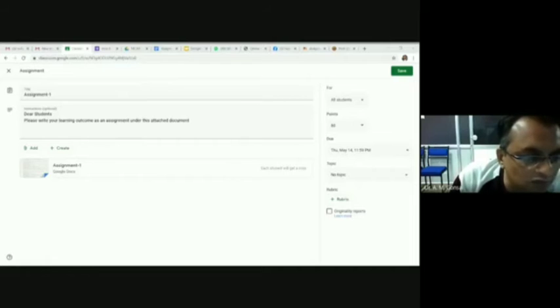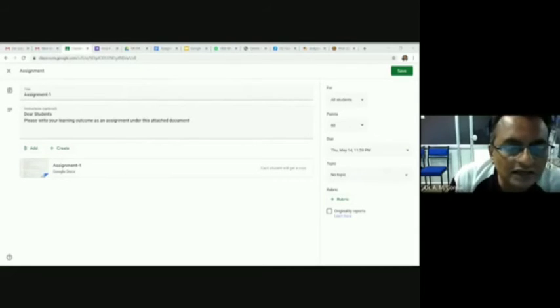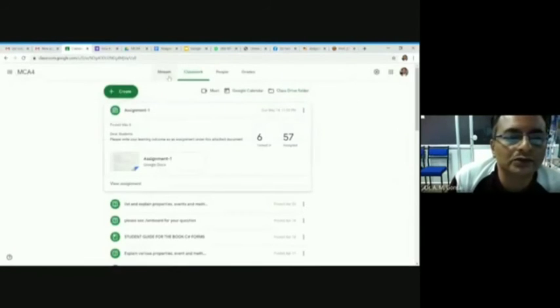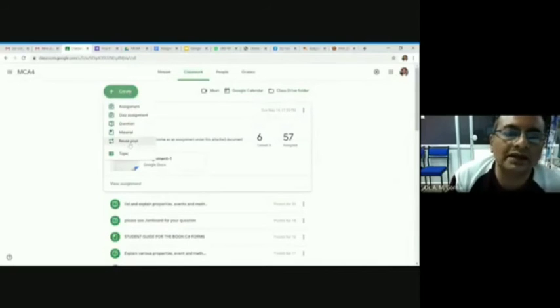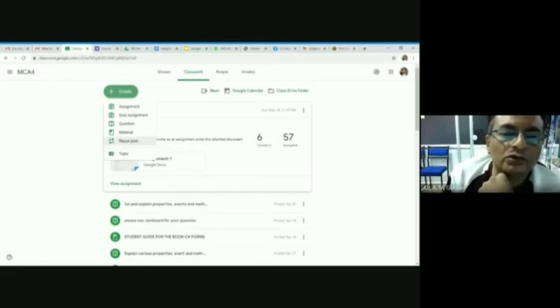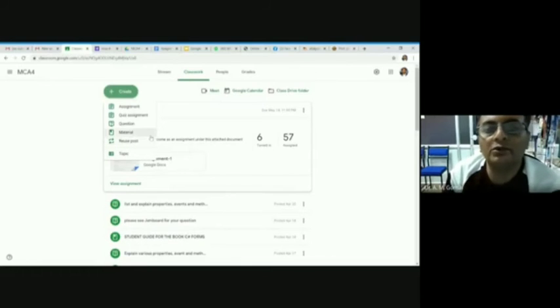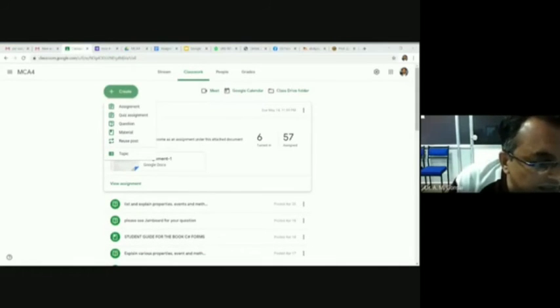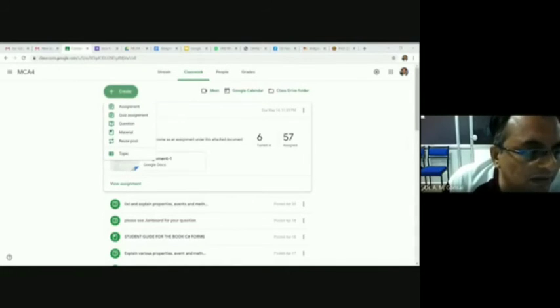Sir, is it possible for the student to access the material which was shared earlier if they join the class later? Yes. And if it is not, you can use this particular part. You can use create and reuse post. You can put in the announcement that if any student has not received this material, I am reusing this post for you. That way you can use repost. Sridev, I hope I have cleared your answer. If you are satisfied, you type yes.